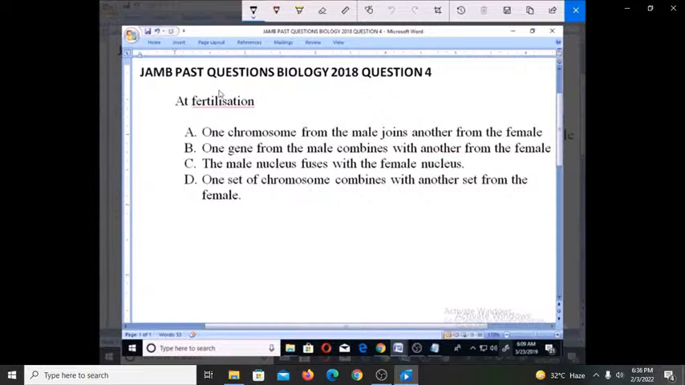D, one set of chromosomes combines with another set from the female. So what actually happens during fertilization? We all know that fertilization is what happens when there is this fusion of the nucleus from the male with that of the female. But that is on the surface. In detail, we know that fertilization is what occurs when there is fusion of chromosomes into haploid gametes.